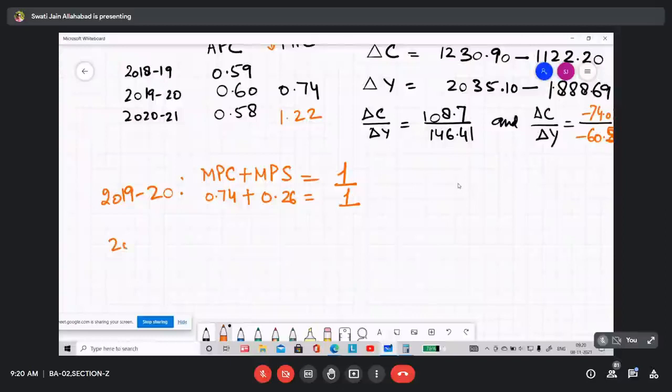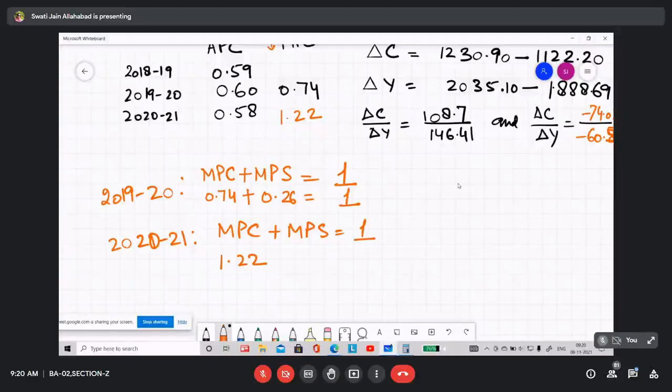But now if you calculate the same thing for 2021, how are you getting this? See, MPC plus MPS is equal to 1. Now what is happening is MPC is 1.22. So you have to deduct 1.22 from 1.